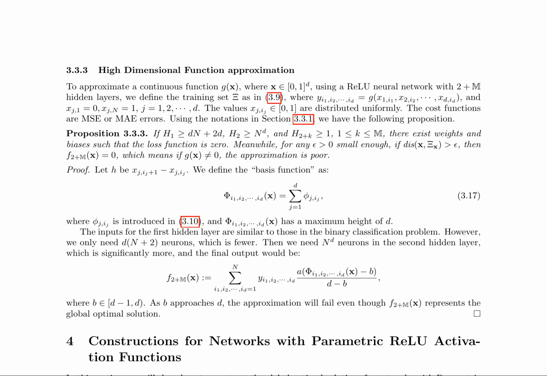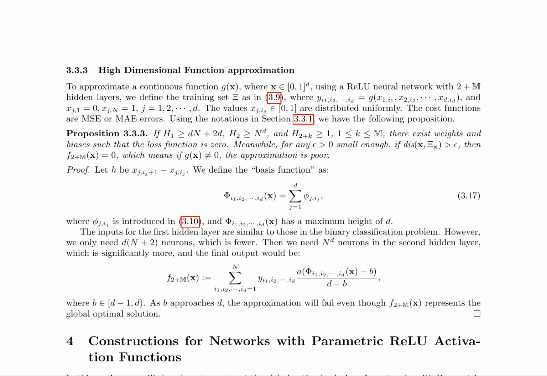Here is a combined summary of pages 13 and 14 of the research paper. The authors discuss high-dimensional function approximation using ReLU neural networks with 2 plus m hidden layers. They define the training set Ξ and the cost functions as mean squared error, MSE, or mean absolute error, MAE. The authors present Proposition 3.3.3, which states that if certain conditions on the number of neurons in each hidden layer are met, there exist weights and biases such that the loss function is 0.